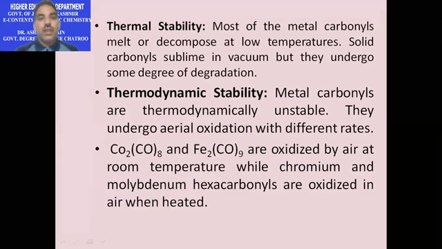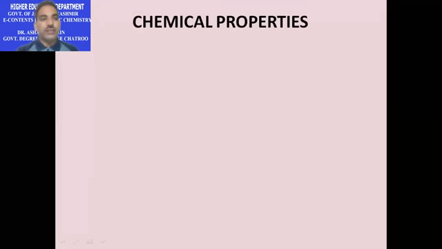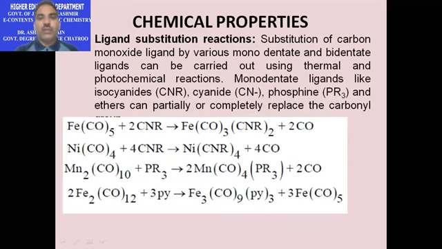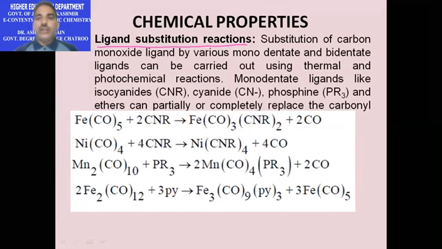Now coming to chemical properties. The most important chemical property of carbonyl compounds is ligand substitution reactions. These are those reactions in which carbon monoxide ligand is replaced or substituted by another ligand which can be either monodentate or bidentate.